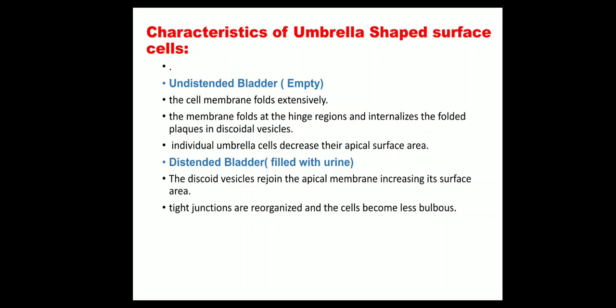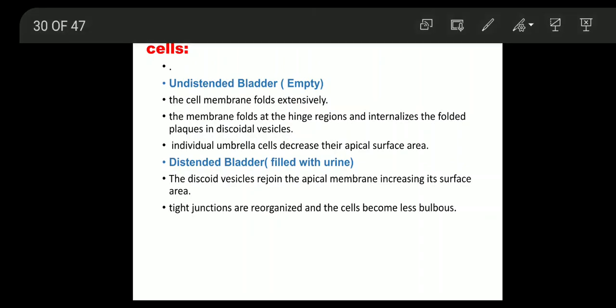The cell membrane folds extensively. The membrane folds at the hinge regions and internalizes the folded plaques into discoid vesicles. Individual umbrella cells decrease their apical surface. And what happens in the distended bladder, which is filled with urine? The discoid vesicles rejoin the apical membrane, increasing its surface area. Tight junctions are recognized and the cells become less bulbous.